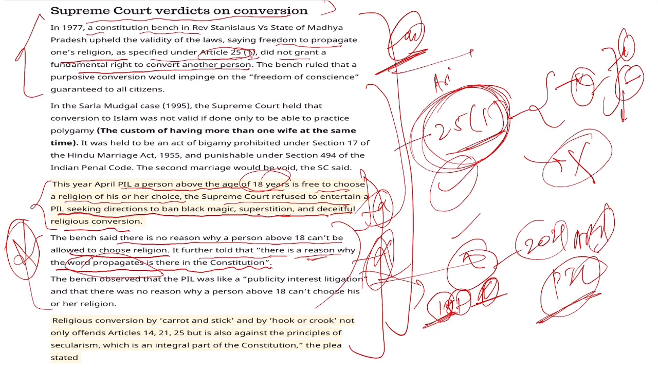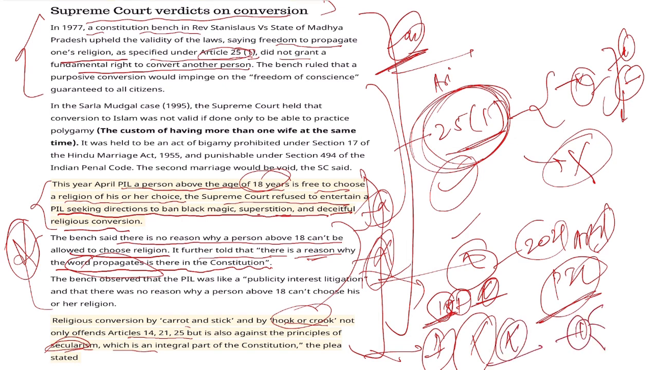So sir, what happened? Religious conversion by carrot or stick, by hook or crook, is not only against Articles 14, 21 or 25, but also against the principle of secularism. What is the principle of secularism? We can follow any religion. So if you are converting another person's religion by hook or crook, forcefully or by pressure, then this is invalid and illegal. But for a single person, if you want to follow any religion with your proper conscience and without any force, with your own decision, you can follow, because the constitution provides this fundamental right to you. So this completes the basic points, and the Supreme Court is also supporting.